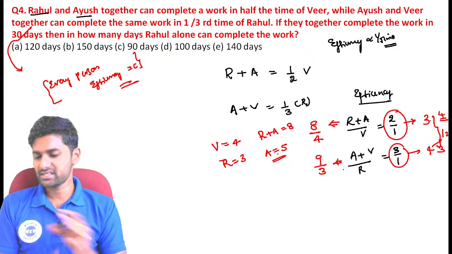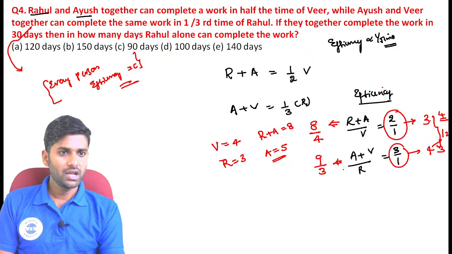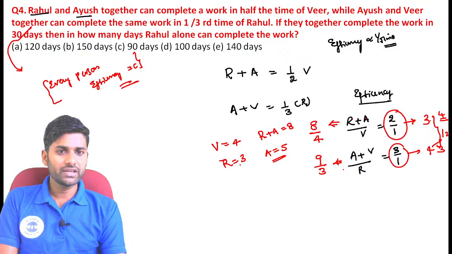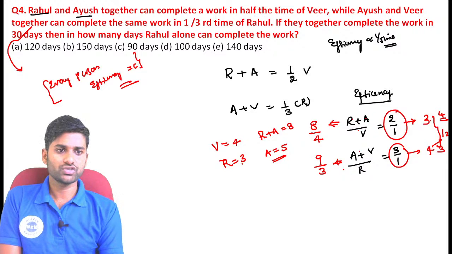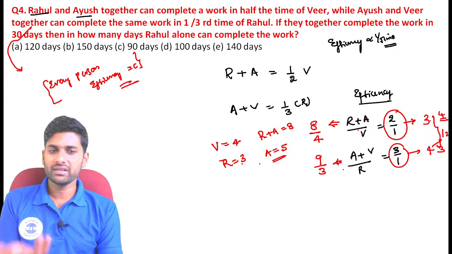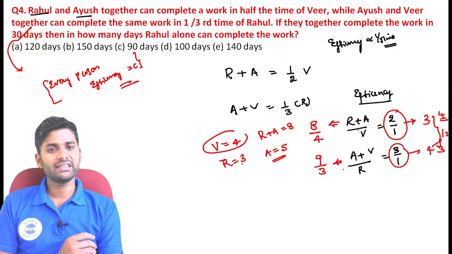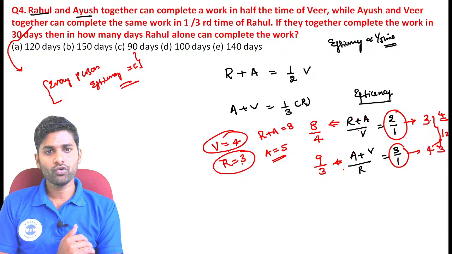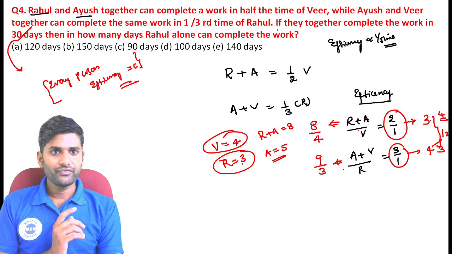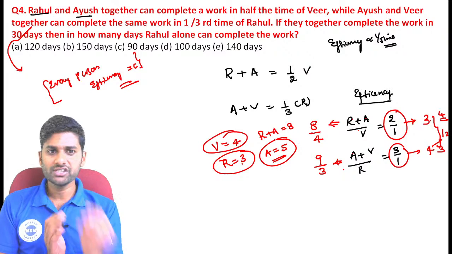Then check whether it is the right efficiency or not. Now see, R plus A is equal to 8, guys. R plus A, 5 plus 3 is equal to 8. V is equal to 4. There is no change. A plus V, 5 plus 4 is equal to 9. R value becomes 3. That's why we can easily get the efficiency of V as 4. And here Rahul is 3 units and Ayush is 5 units.